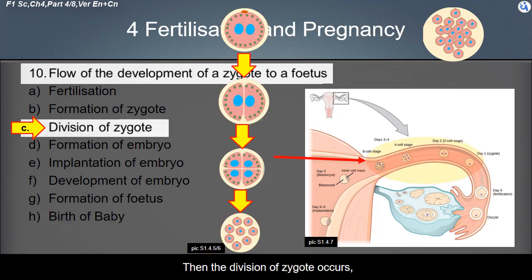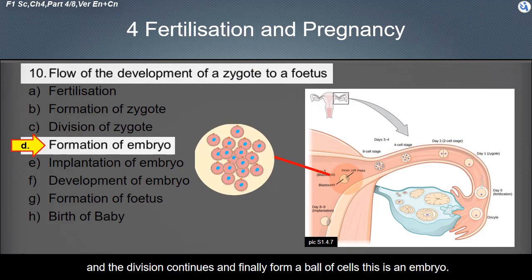Then the division of the zygote occurs, at which the zygote divides into 2 cells. 2 cells divide further into 4 cells. 4 cells divide furthermore into 8 cells.